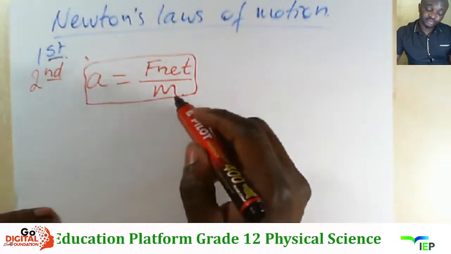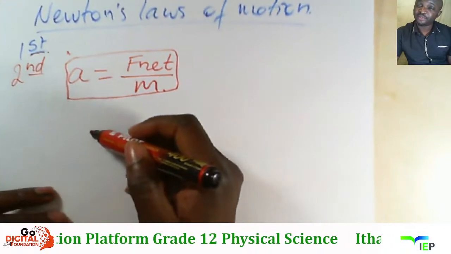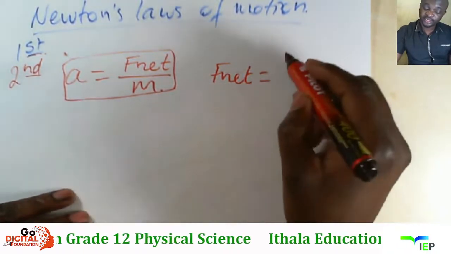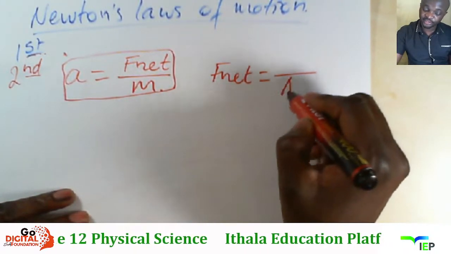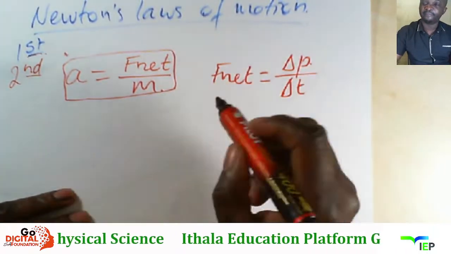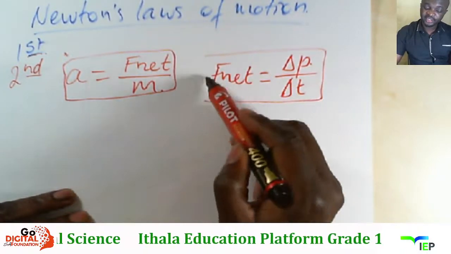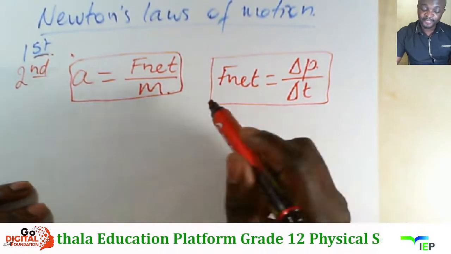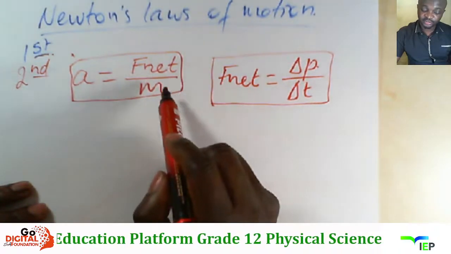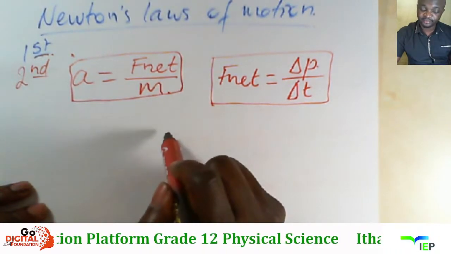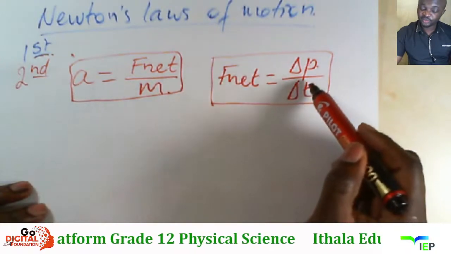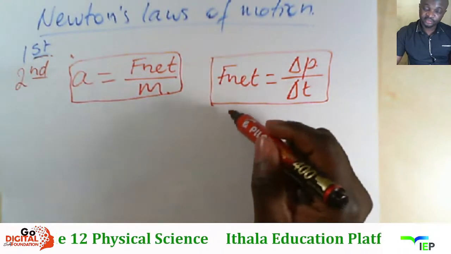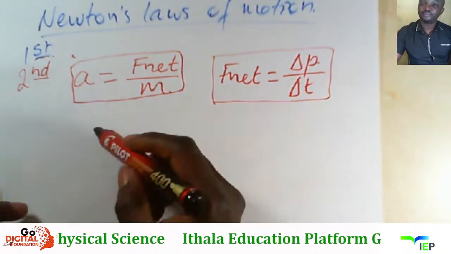Kodwa ke uyakwazi futhi ukustate Newton's second law in terms of momentum. Yona izoti the net force acting on an object is equal to the rate of change of momentum. Right now, this one is still Newton's second law, kodwa ke it is in terms of momentum. Acceleration directly proportional to the net force and inversely proportional to the mass. Normally, the net force is equal to the rate of change of momentum. That's still Newton's second law that we express in terms of momentum.